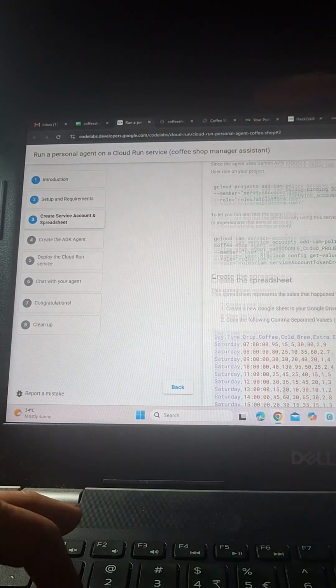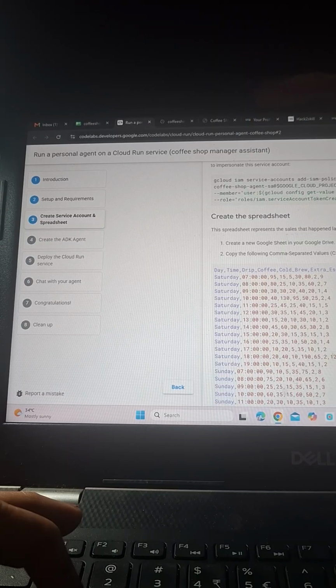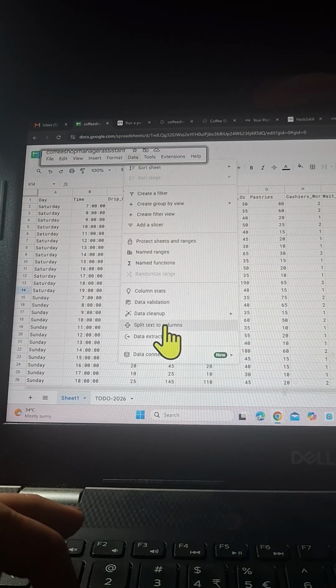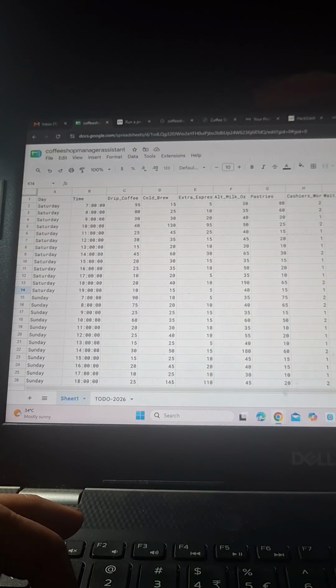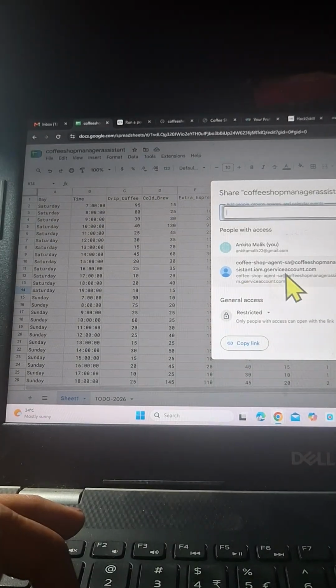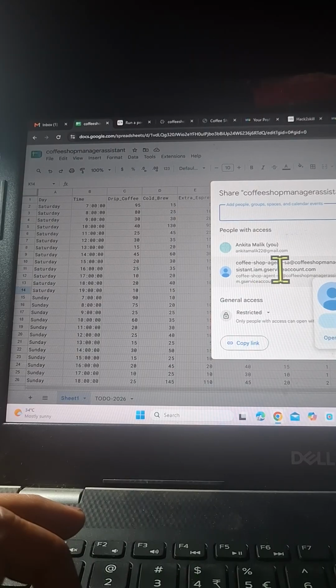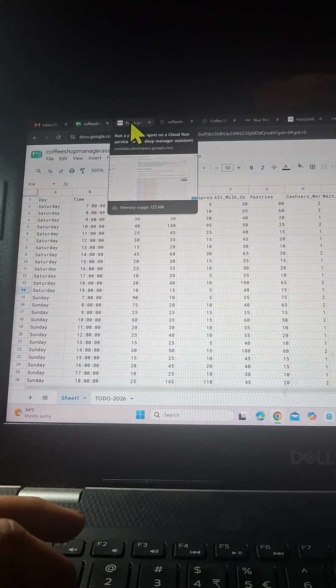Next is to create the spreadsheet. We'll just open the spreadsheet here, copy and paste it, go to data, split text to columns, and then grant access to your service account. If you remember, we have already echoed and printed the email ID for the service account, so we'll assign that email ID and assign the role of editor here. Okay, so once this is done,